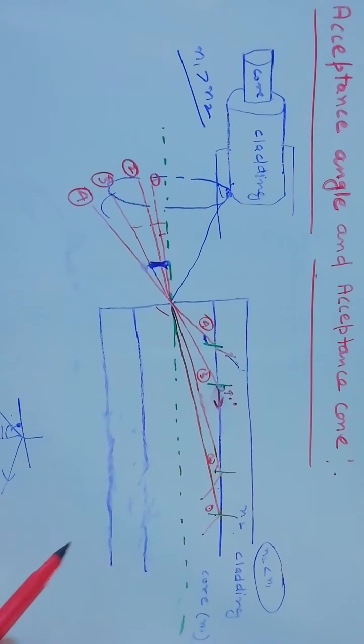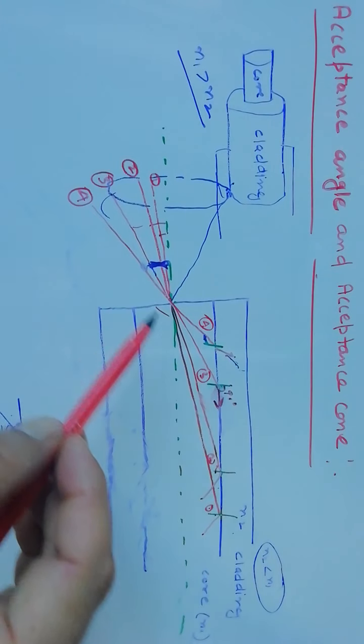As we know, if we have a medium with a refractive index greater than the other, and the angle of incidence is greater than the critical angle, the light ray will be totally internally reflected, and if the angle of incidence is less than the critical angle, it will be refracted to the other medium.